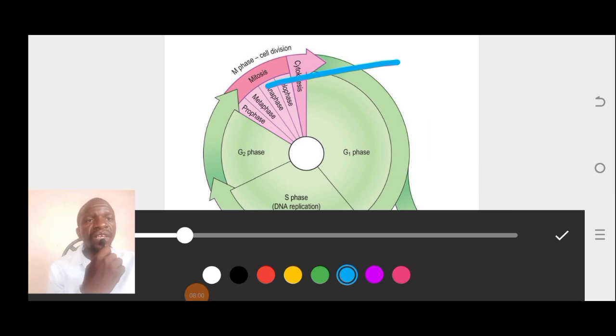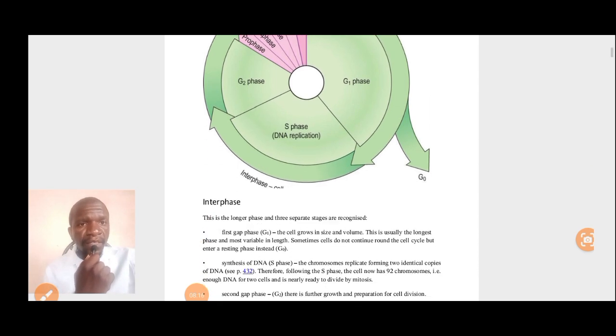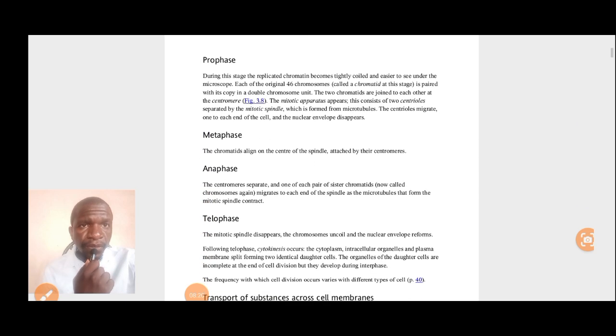This is where mitosis happens. Those stages are Prophase, Metaphase, Anaphase, and we also have Telophase. So let us look at those stages under mitosis.